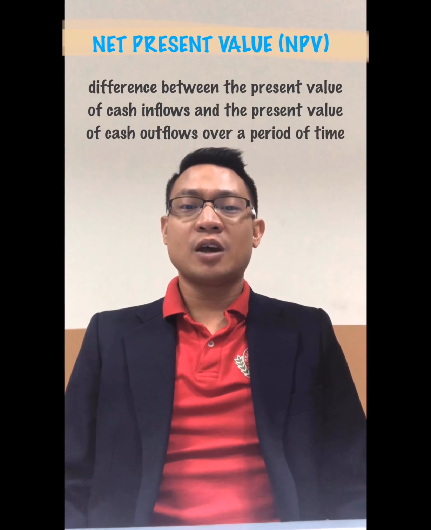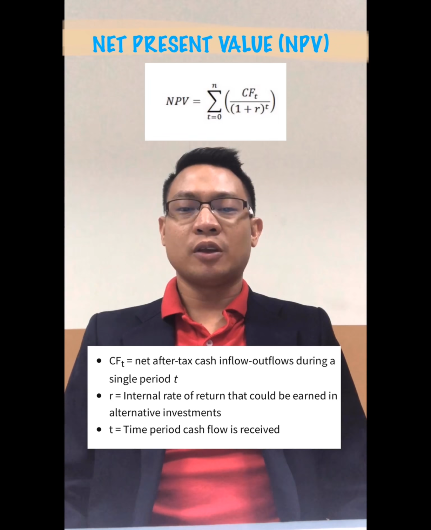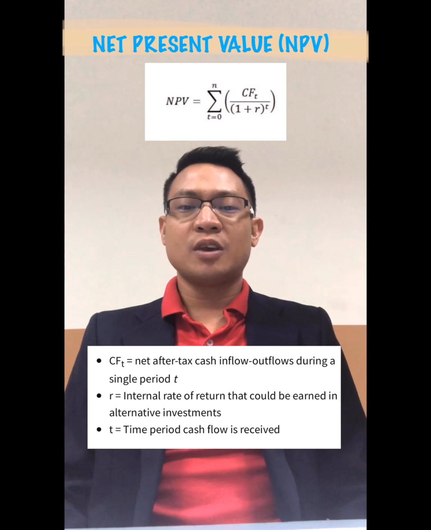Net present value, or NPV, is the difference between the present value of cash inflows and the present value of cash outflows over a period of time. The following formula is used to calculate the NPV. Its concept is that an investment with a positive NPV will be profitable, and an investment with negative NPV will result in a net loss. In other words, net present value is a way of taking a future stream of cash flows and discounting those back into the present day so that you can decide how much you would pay today for that stream of cash flows in the future.